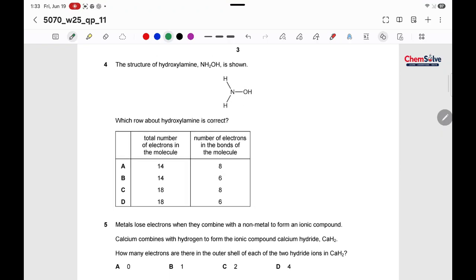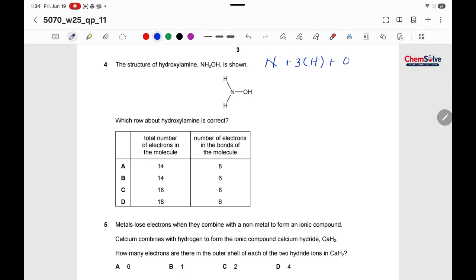Now look at question number 4. The structure of the hydroxylamine NH2OH is shown. Which row about hydroxylamine is correct? Total number of the electrons in the molecule. Okay, how to calculate the total number of electrons? So let's calculate. It has 1 N and it has 3 hydrogen and it contains 1 oxygen.